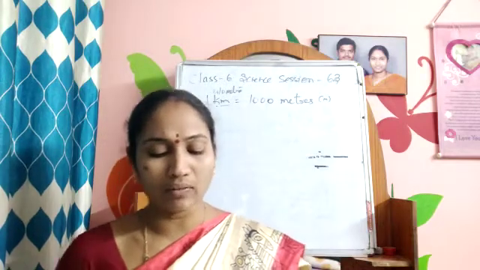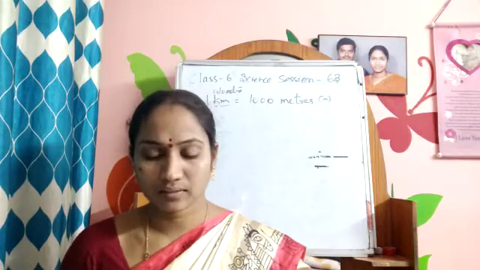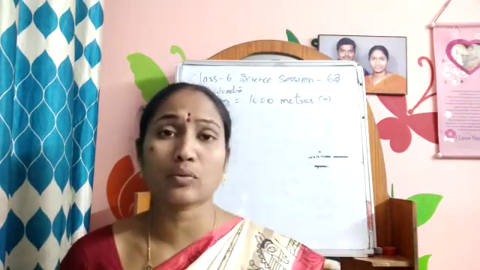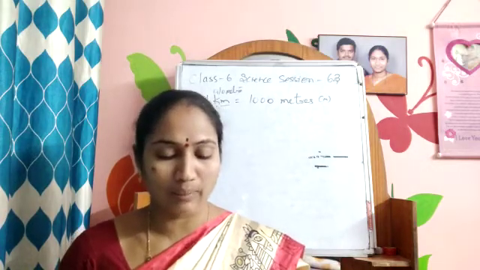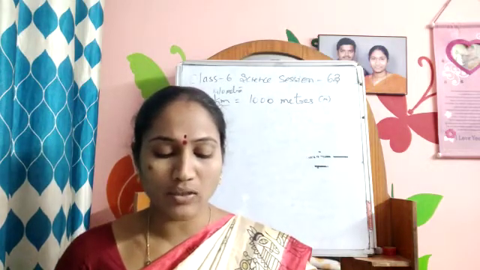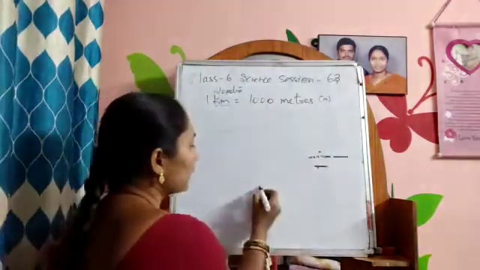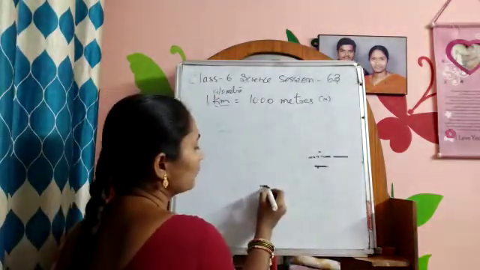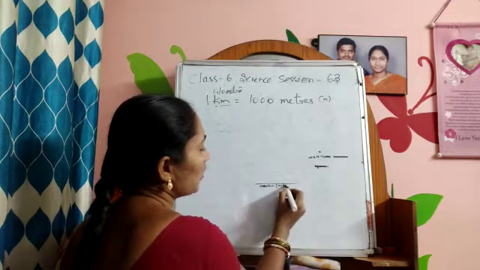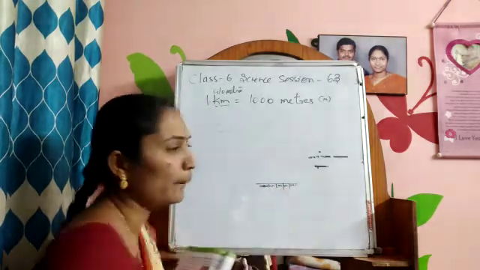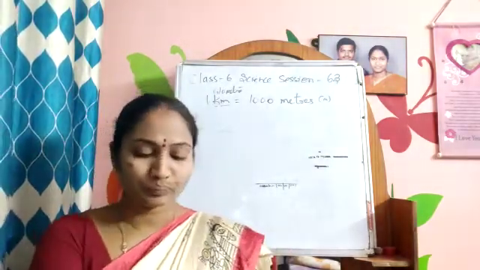In our day-to-day work, we use a wooden or plastic scale to measure lengths. Suppose something is given to you in the classroom to measure, immediately you will take a wooden scale or plastic scale or iron scale to measure. It is marked or graduated in centimeters and millimeters. Yes, our scale is always marked in meters and centimeters, no? It is marked in centimeters and meters.